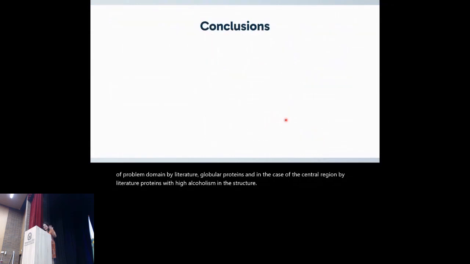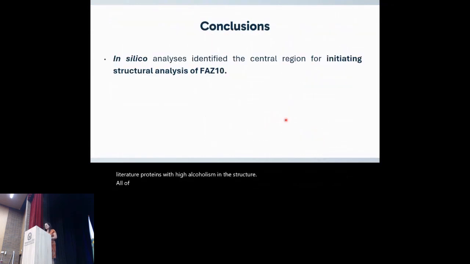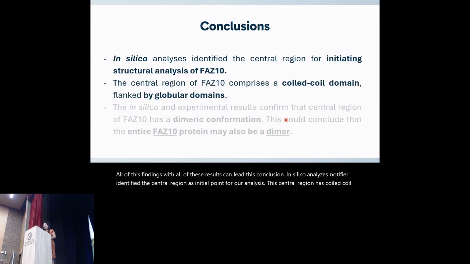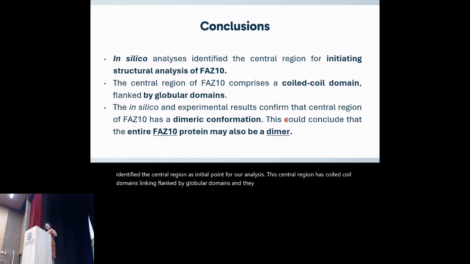All of these results can lead to this conclusion. In silico analysis identified the central region as an initial point for our analysis. This central region has a coiled coil domain flanked by globular domains, and the in silico and experimental results say the same thing. Since the central region of FAZ10 has a dimeric conformation, we can conclude that the whole FAZ10 protein may also be a dimer.